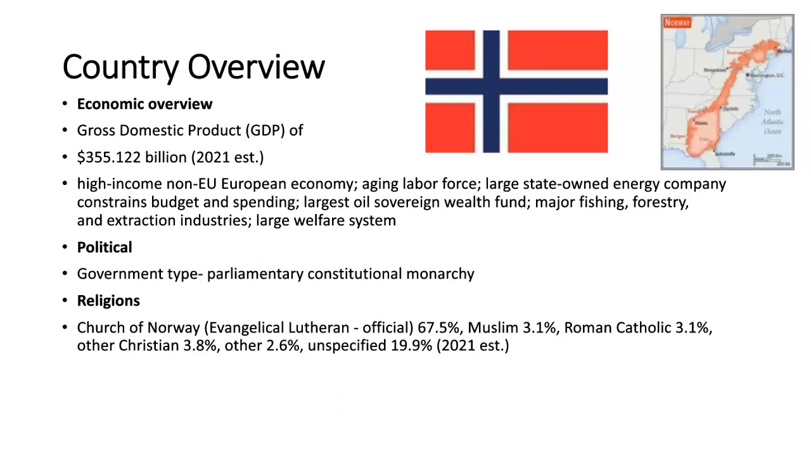Political: parliamentary, constitutional monarchy. Religions: you have the Church of Norway, 67.5%, Muslim 3.1%, Roman Catholic 3.1%, other Christian 3.8%, and then other 2.6%, unspecified 19.9%.